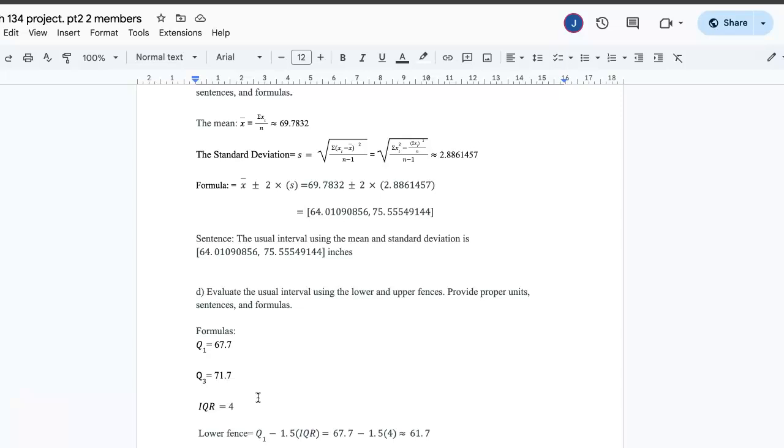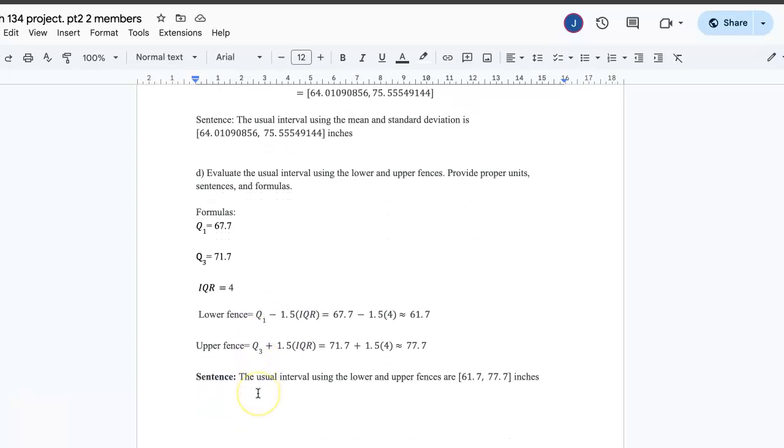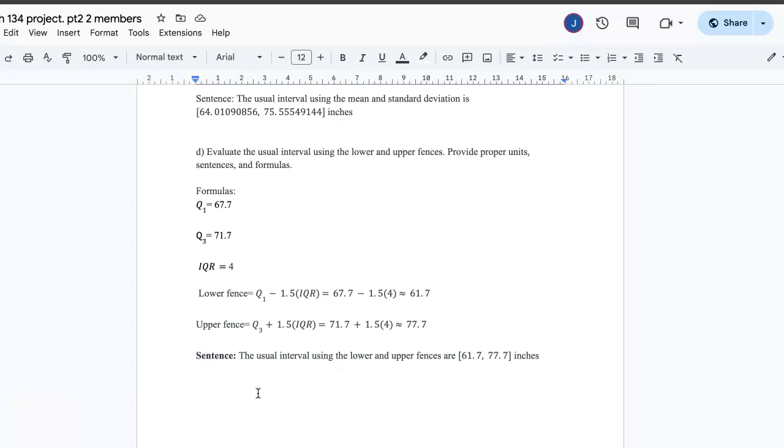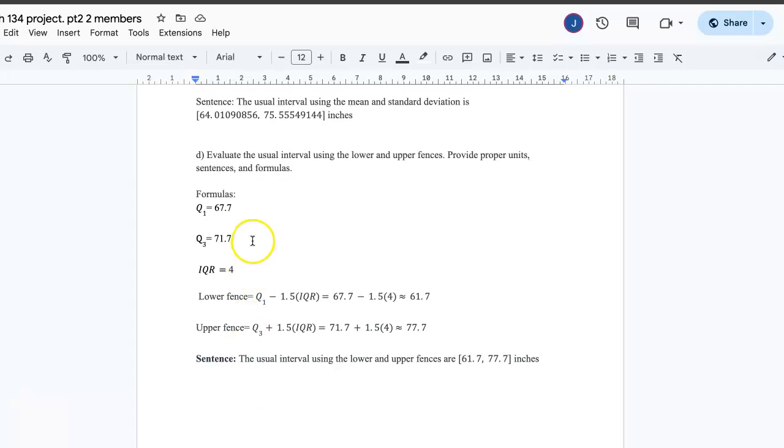Now, we're going to evaluate the usual intervals using the lower and upper fences, providing the proper units, sentences, and formulas. Here's our formula that we're going to use. We're going to be using our Q1 and our Q3 and our IQR. So for the lower fence, it's going to be Q1 minus 1.5 times IQR. When we plug that number in, we get 67.7 minus 1.5 times 4, which is the IQR,